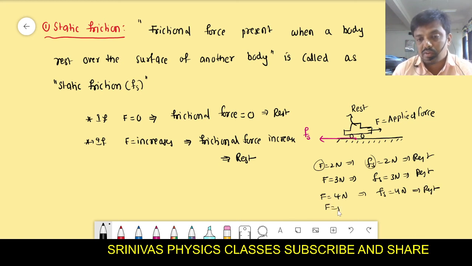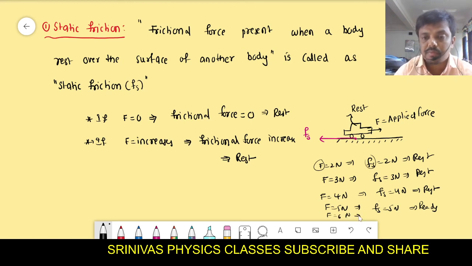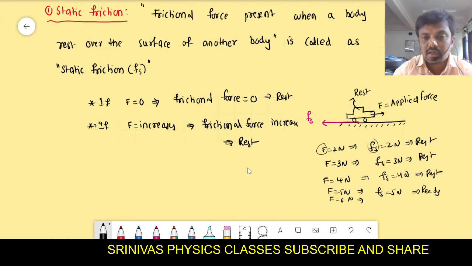Now for example, if F equal to 5 Newton is applied, the opposition force is also 5 Newton, but the car is ready to move. It is just moving forward and backward, somewhat appearing to have a little motion. At that moment it is ready to move. Next somebody is applying a force of 6 Newtons. If the applied force is 6 Newtons, then at that moment the car starts to move. Let us consider, right, the car starts to move.